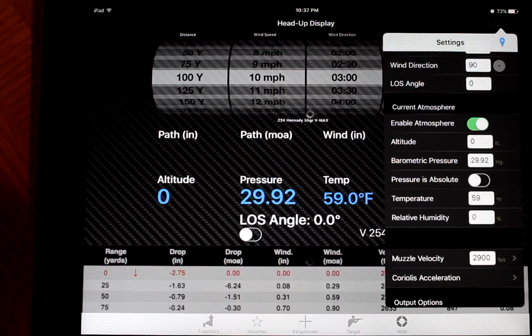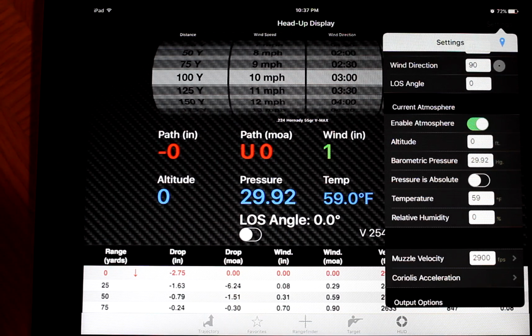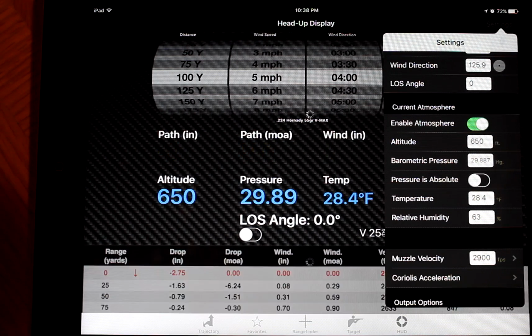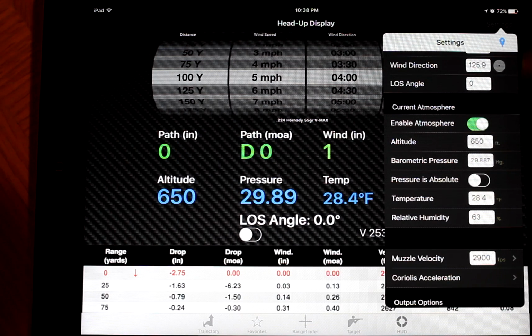So let's do the atmosphere right now, where I am. Go up here, hit that little GPS dot. So at the weather station where I'm at right now, 650 feet above sea level, my barometric pressure, and temperature, 28.4, and humidity.